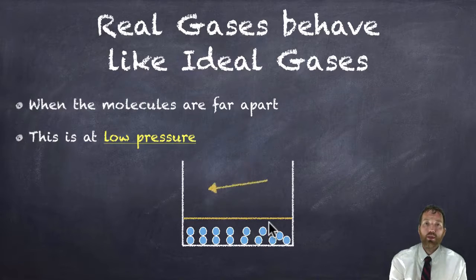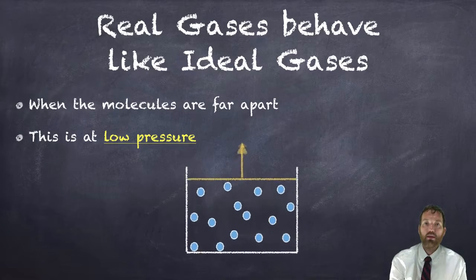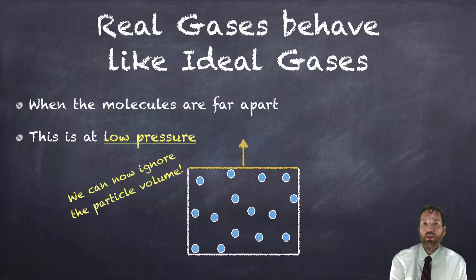But at low pressure, if I increase the size of my container here, I'm now at large volume and we can spread out the gas particles. If we spread out the particles, we can ignore the particle volume a little bit more. Now the overall space of this container compared to the space that the gas particles take up is much, much bigger. So we can ignore that condition of the kinetic molecular theory that the particles have no volume at low pressures. Also, they're really far apart, so any intermolecular forces of attraction that want to stick them together are less likely to be felt when they are being spread out like this.